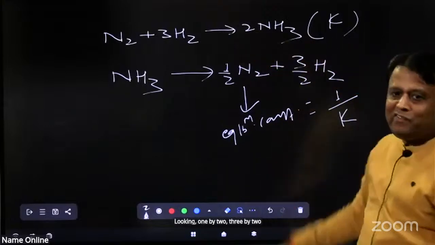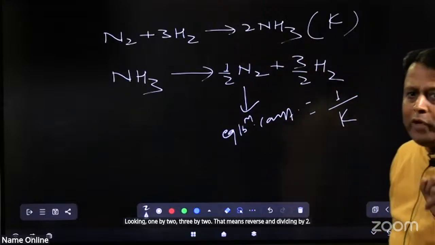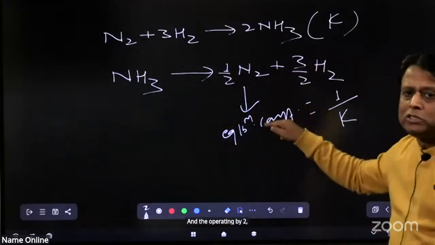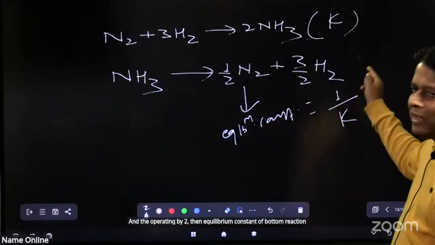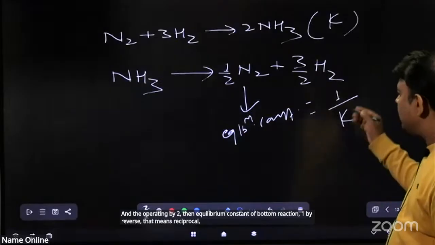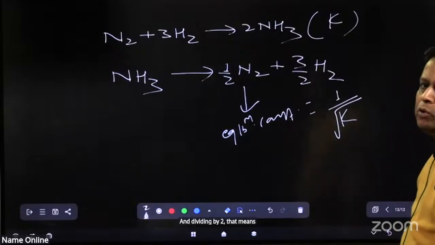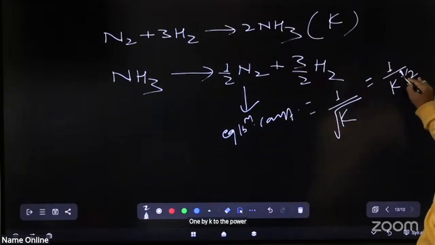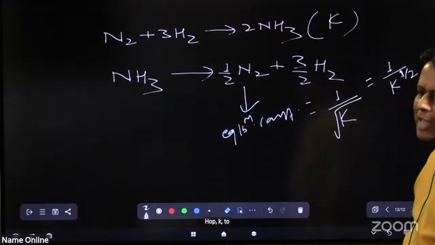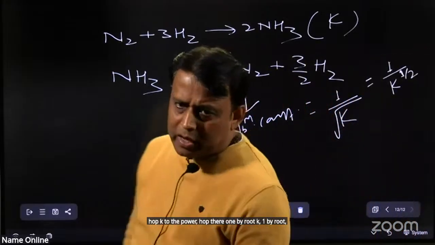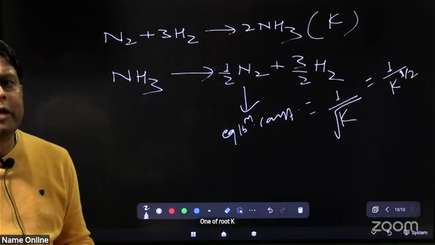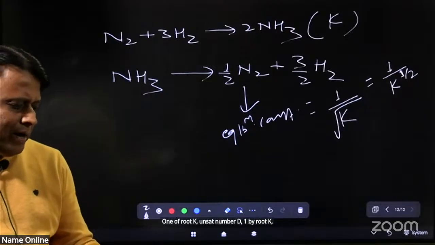So the reaction is reversed and divided by 2, then the equilibrium constant is the reciprocal, and dividing by 2 means a square root. It may be written as 1 by K to the power half, that is 1 by root K. Check the option: 1 by root K. Answer number D.